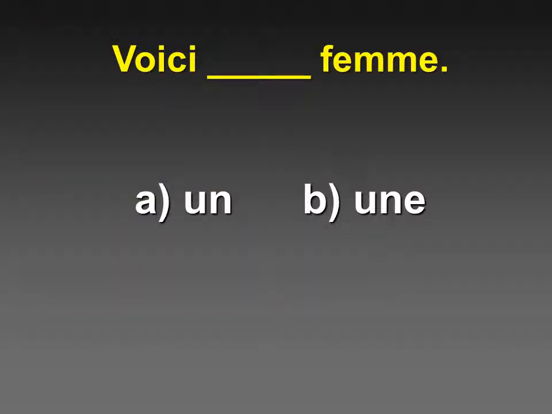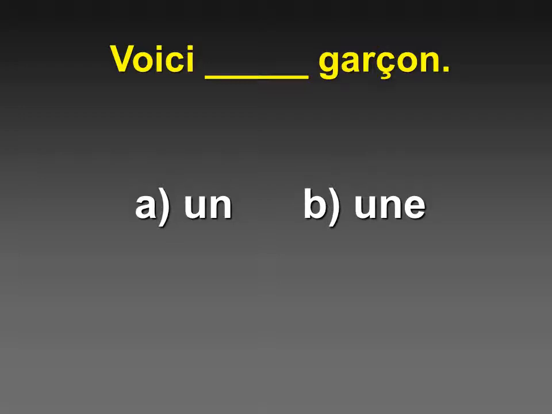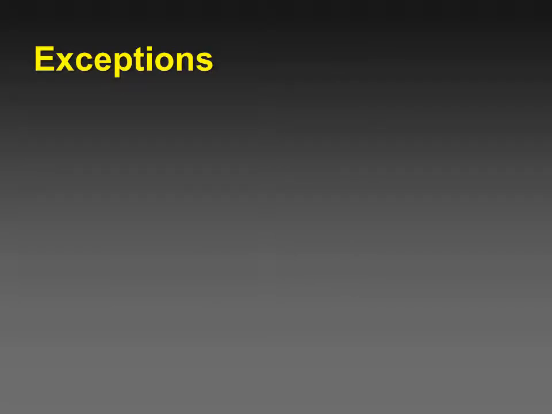So which one goes here? Is it voici un femme or voici une femme? It is voici une femme, B. How about here? Voici un garçon, A.